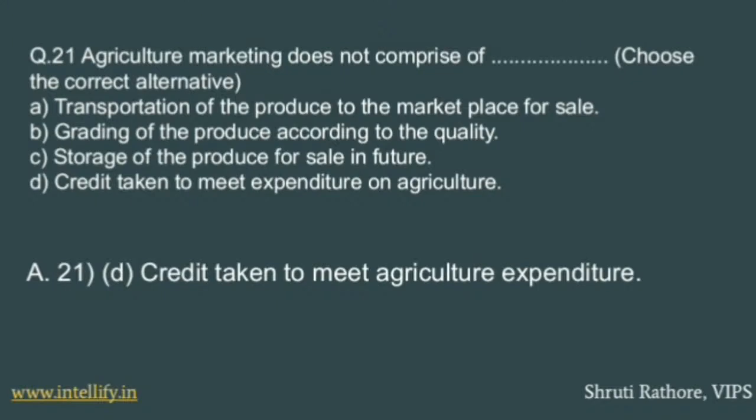Moving forward, question number 21. Agriculture marketing does not comprise of dash. Choose the correct alternative. There are four alternatives. A is transportation of the produce to market place for sale. B is grading of the produce according to the quality. C is storage of produce for sale in future, and D is credit taken to meet expenditure on agriculture. So the answer is D.